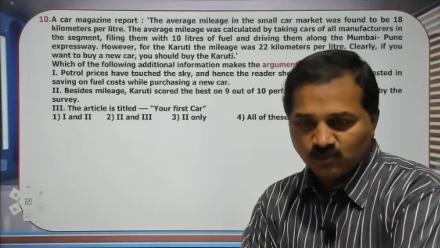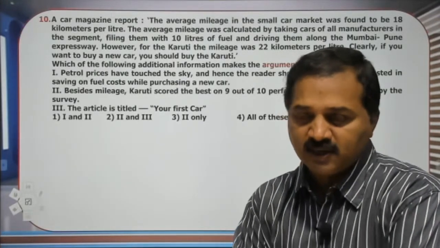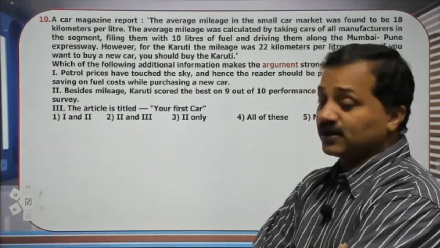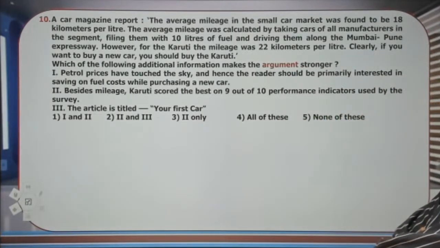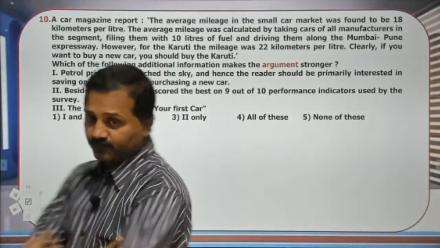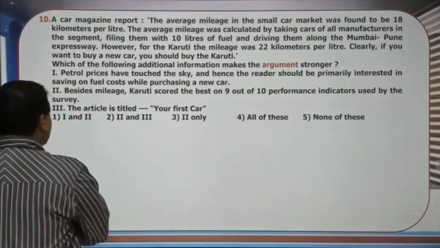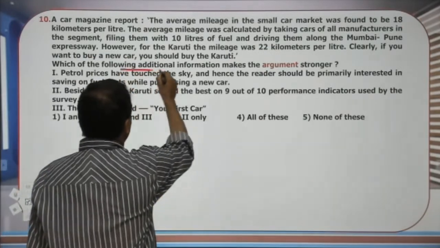Arya asked me, so why can't we consider the third one as an argument in the 8th question? Let me see if we can go back. Listen, which of the following additional information makes the argument stronger? This question has got connection with the previous question, the additional information.